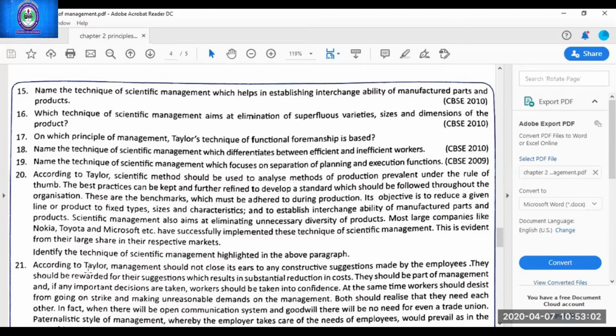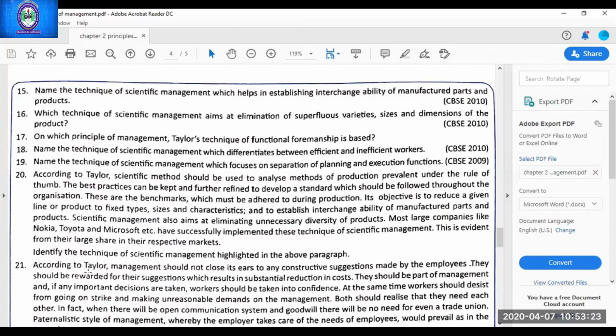Yes, 19th question, Mehak Sharma. Name the technique of scientific management which focuses on separation of planning and execution functions. Which technique? Functional foremanship. All these questions had come in board examinations. You can see in the PDF the year of the exam is written.